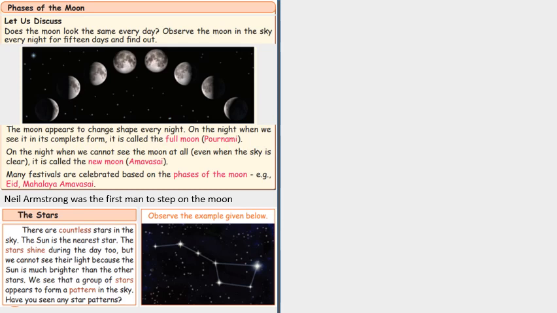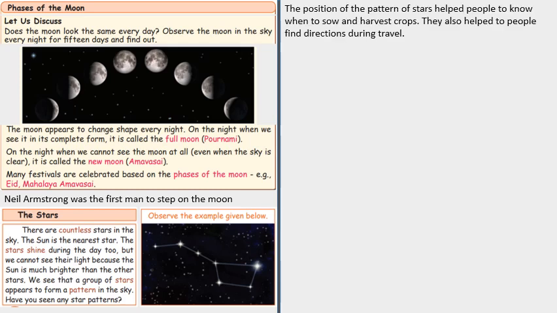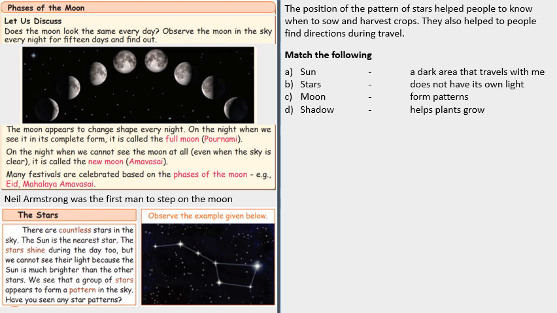Have you seen any star patterns? The position of the pattern of stars helped people to know when to sow and harvest the crops. They also helped people to find directions during travel.